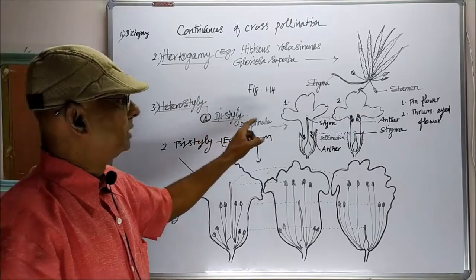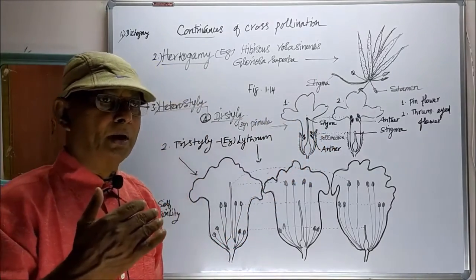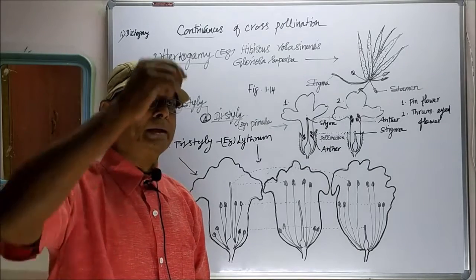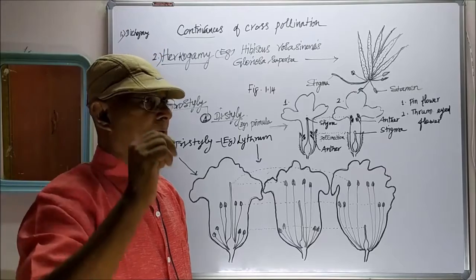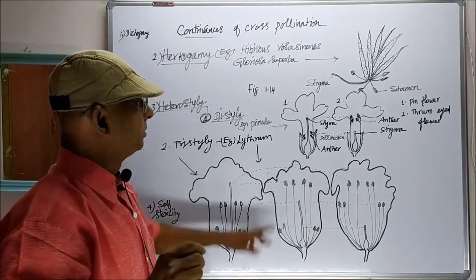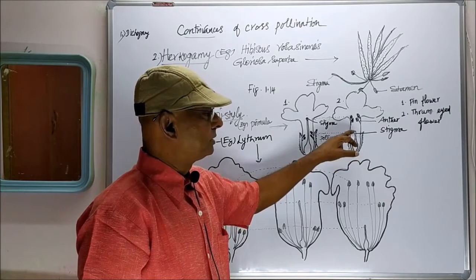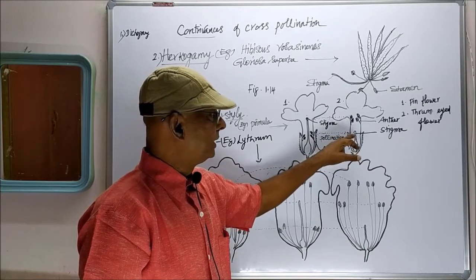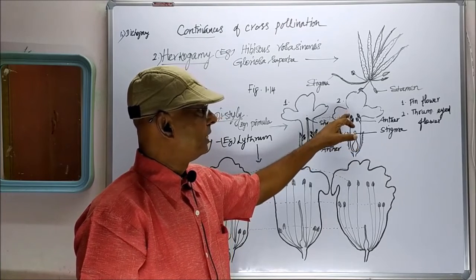Distyly means two types of flowers are produced. In one of the flowers, the style and stigma are long, but the stamens are produced at the bottom. In the second type, the stigma and the style are very short, and the anthers are produced at the top of the flower.